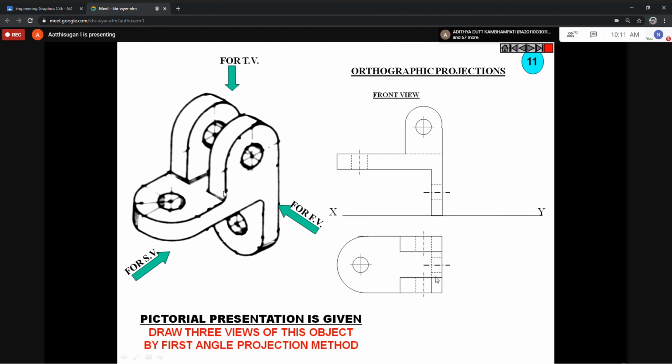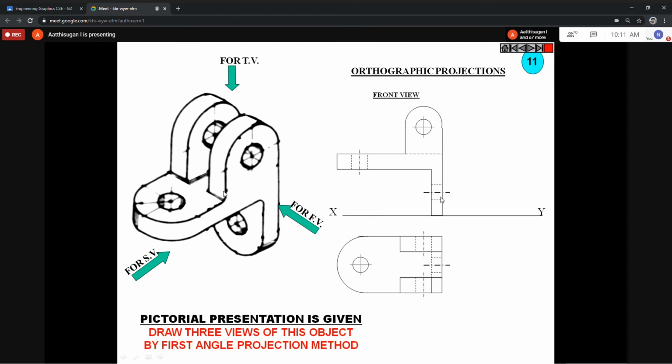So in the top view, three are not visible: these two as well as this one. Only this is visible, and you draw it as a continuous line. In the front view, only this one. The both circles are on the same axis, so you don't need to worry about the backside circle. Only one circle is enough, and this one and this one are not visible.